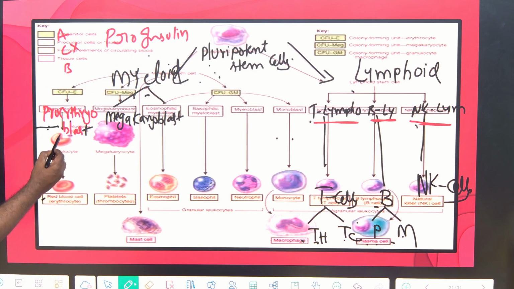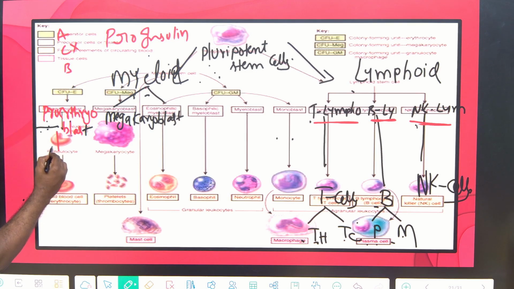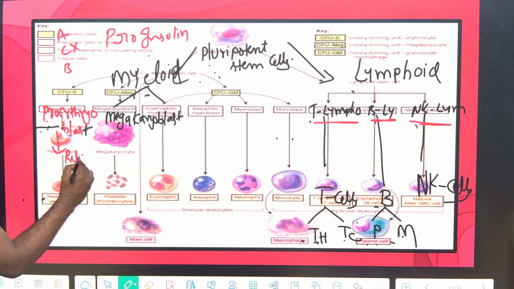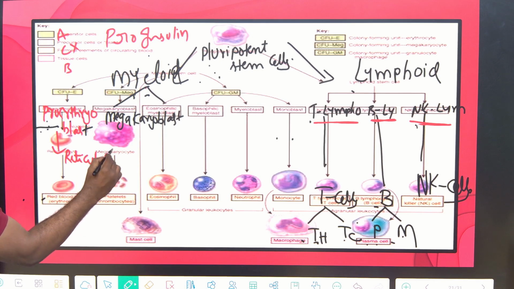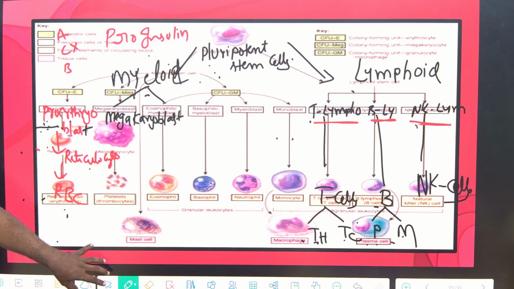You might have read that RBC do not have a nucleus. Correct? So whenever it has the nucleus, we call it pro-erythroblast. Whenever it loses its nucleus, we call it reticulocyte. When the reticulocyte enters into the blood, it becomes RBC. Whenever it is born, we call it pro-erythroblast. Upon maturation, it ejects the nucleus and converts into reticulocyte. Reticulocyte converts into RBC when it enters the blood circulation.